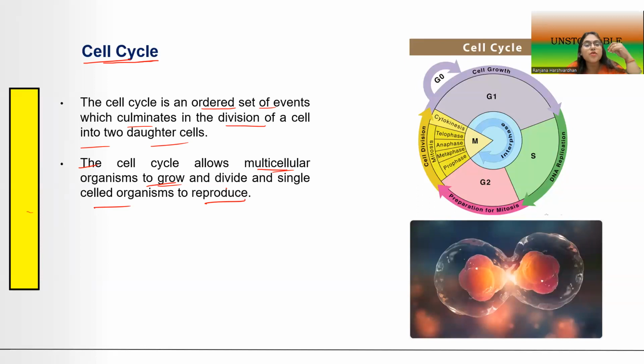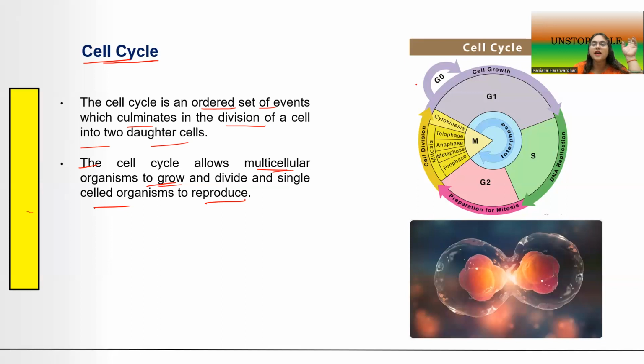Cell division ensures that multicellular organisms are able to grow in size and divide into 2 or 4 daughter cells, and single-celled organisms like bacteria are able to carry out binary fission, the process of reproduction. This is the function that is achieved through this cell cycle.